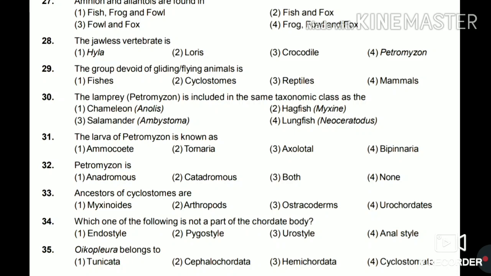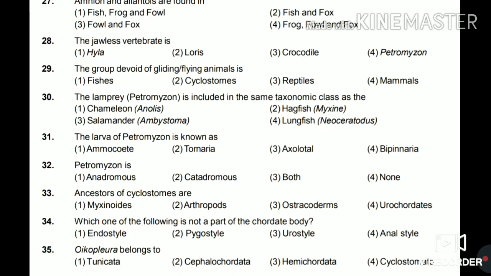31. The larva of Petromyzon is Ammocoete, Tornaria, Axolotl, Bipinnaria. So the answer for this is Ammocoete. 32. Petromyzon is anadromous, catadromous, both or none.